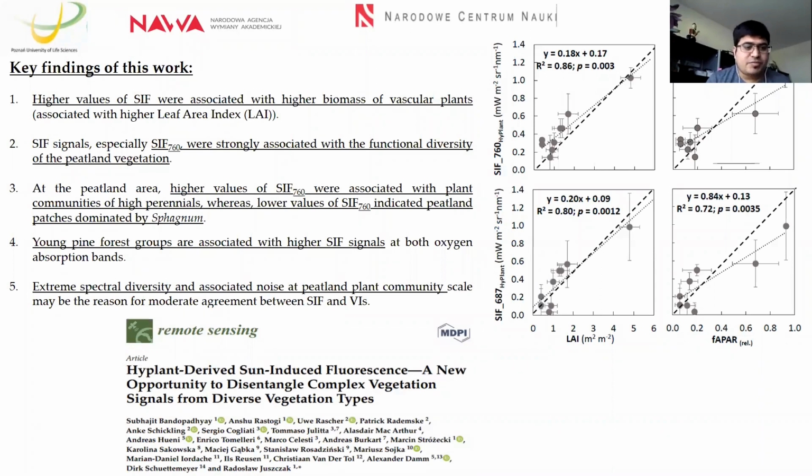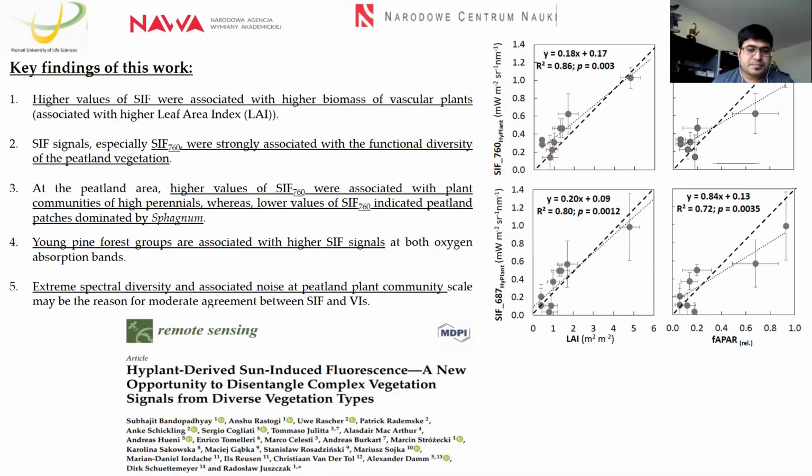In the forest area, we found that the young pine forest areas, mostly the deciduous areas, have the higher SIF signals, which is in agreement with another research by Professor Roberto Colombo, who also indicated that young forest groups have a good relation with the SIF signals.